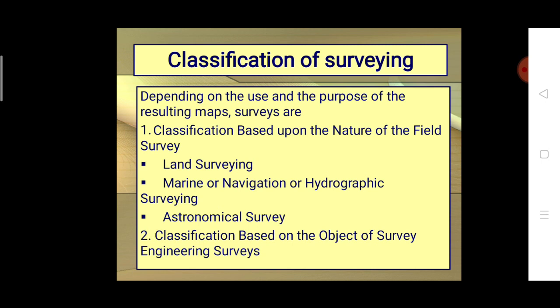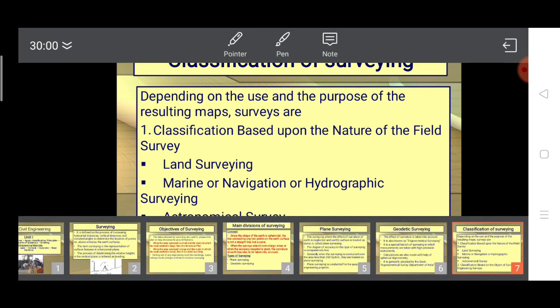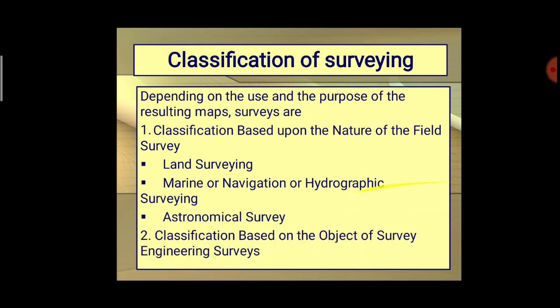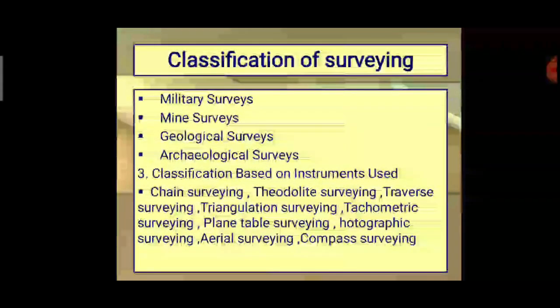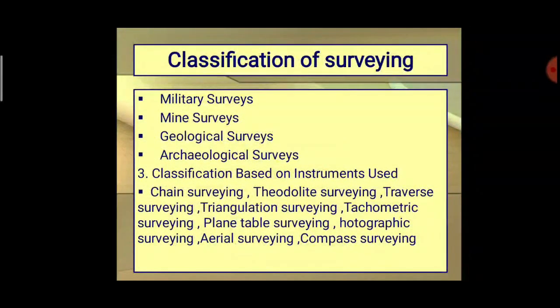The next one, the classification based on the object of survey. First one is engineering surveys, then military surveys, mine surveys, geological surveys, archaeological surveys.